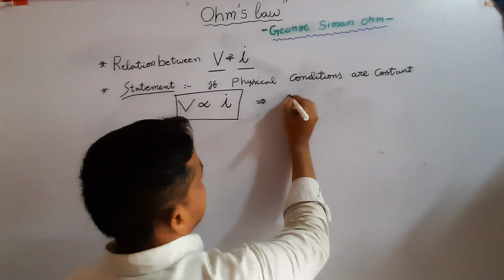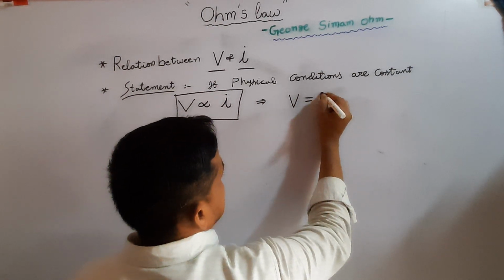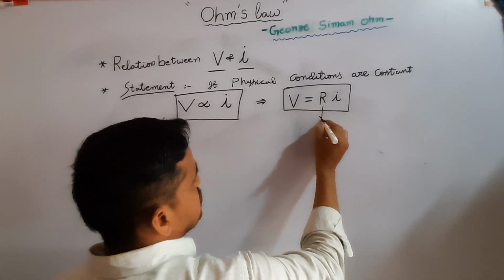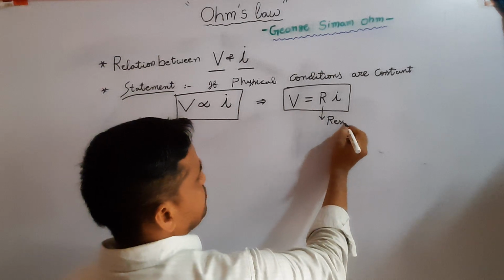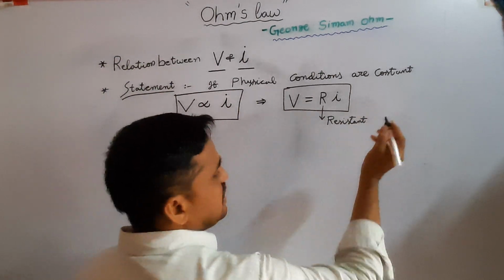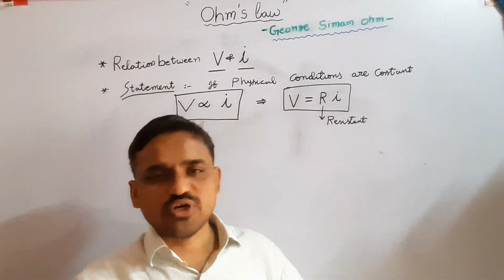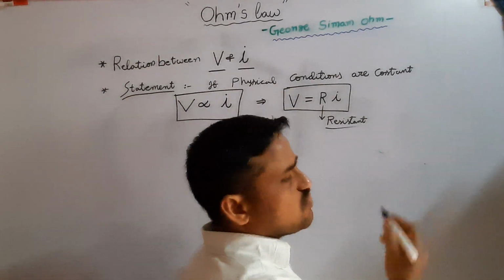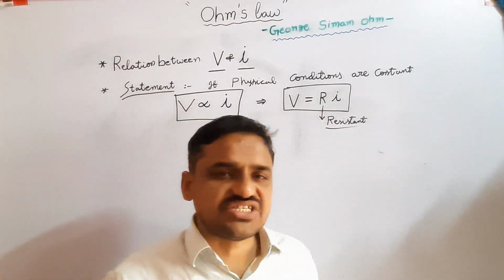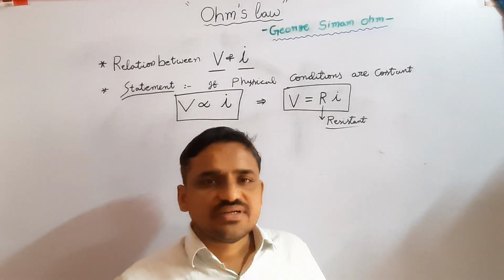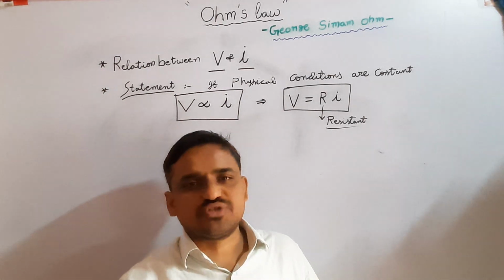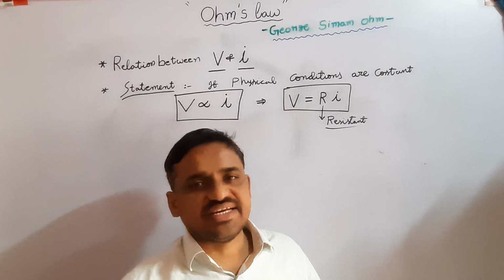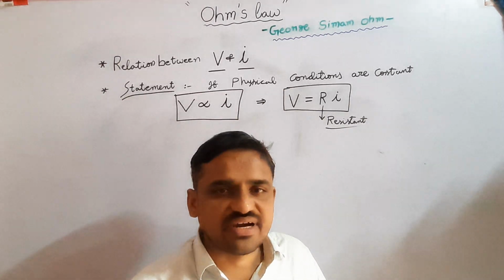From this, V equals some proportionality constant times I. Here the proportionality constant R is called resistance. Now what is electrical resistance? The electrical property of a substance that opposes the flow of charged particles in a conducting wire.